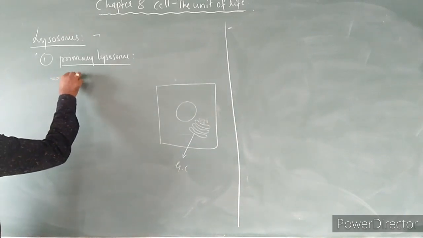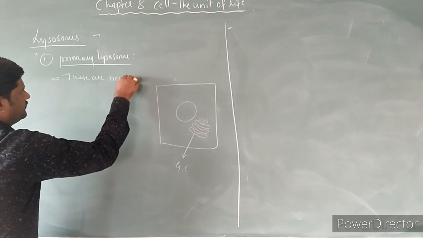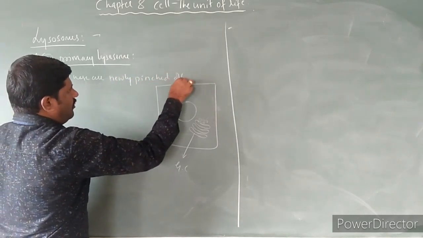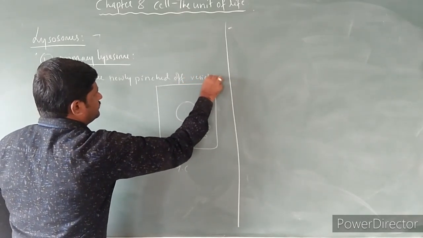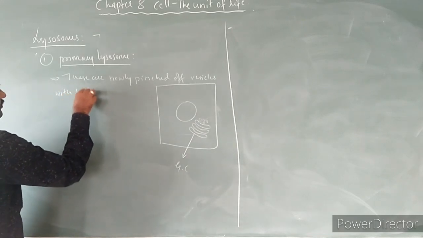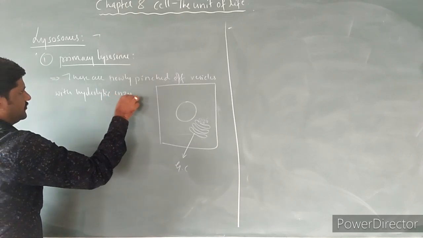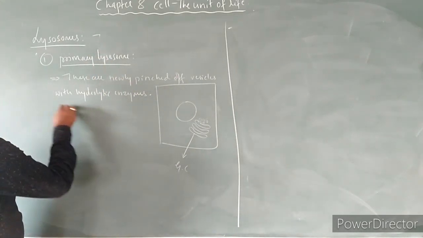It comes out of the cisternae, and these vesicles that contain the hydrolytic enzymes are called primary lysosomes. Primary lysosomes are newly pinched off vesicles with hydrolytic enzymes, right?